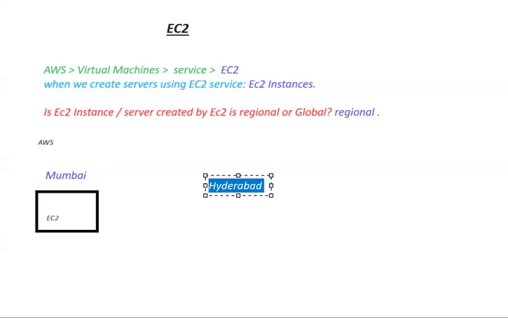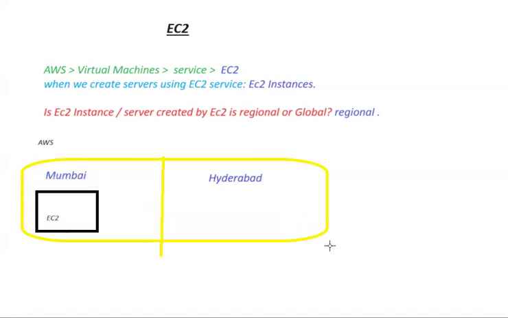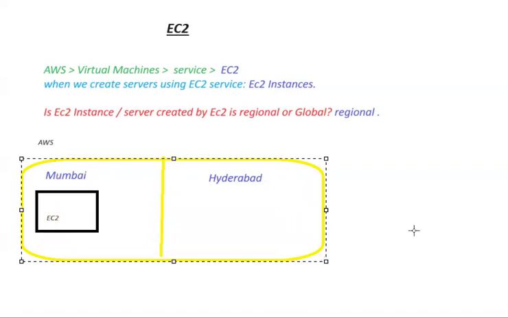Now you can tell me, are there any instances that I have created in the Hyderabad region till now? No, right? In the Hyderabad region, nothing will be visible to me because my instance is not created there. I created my instance in the Mumbai region, so only in Mumbai can I see that EC2 instance.